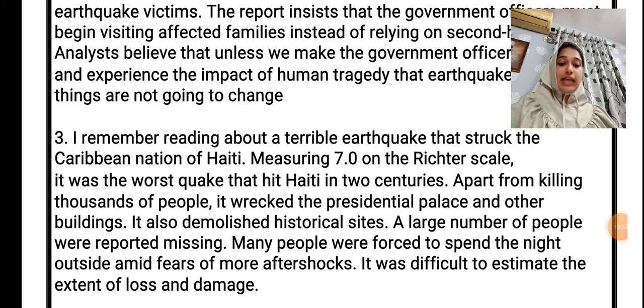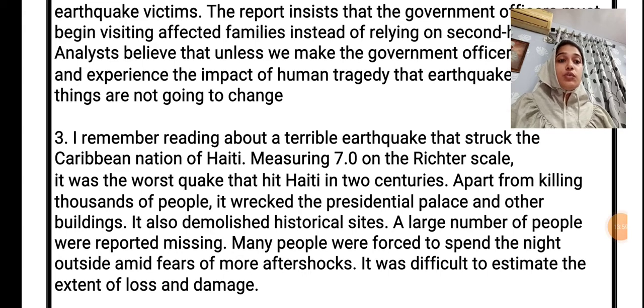Demolished historical sites. A large number of people reported. Now again we'll use past participle everywhere, as we have used past participle in the beginning, so we'll continue using past participle. Reported missing. Many people were forced to spend the night outside amid fears of more aftershocks.